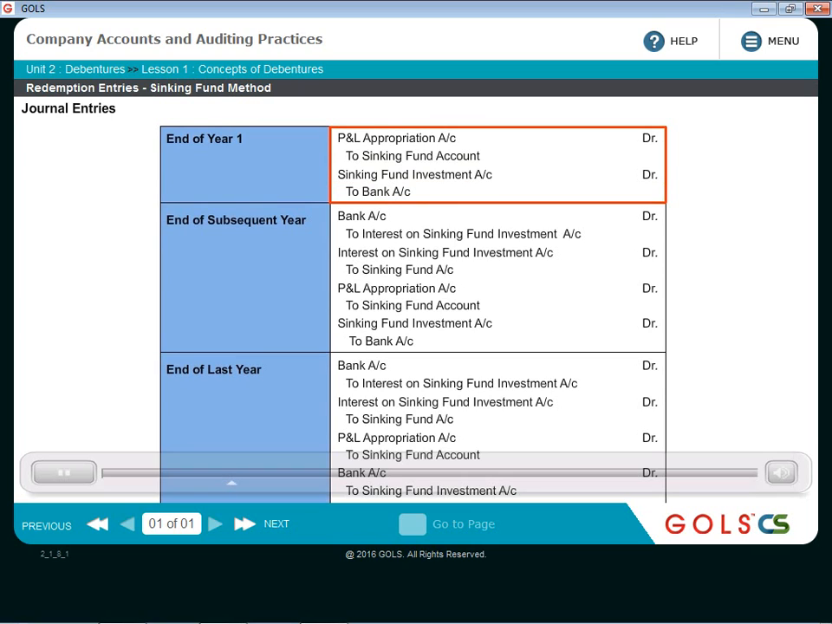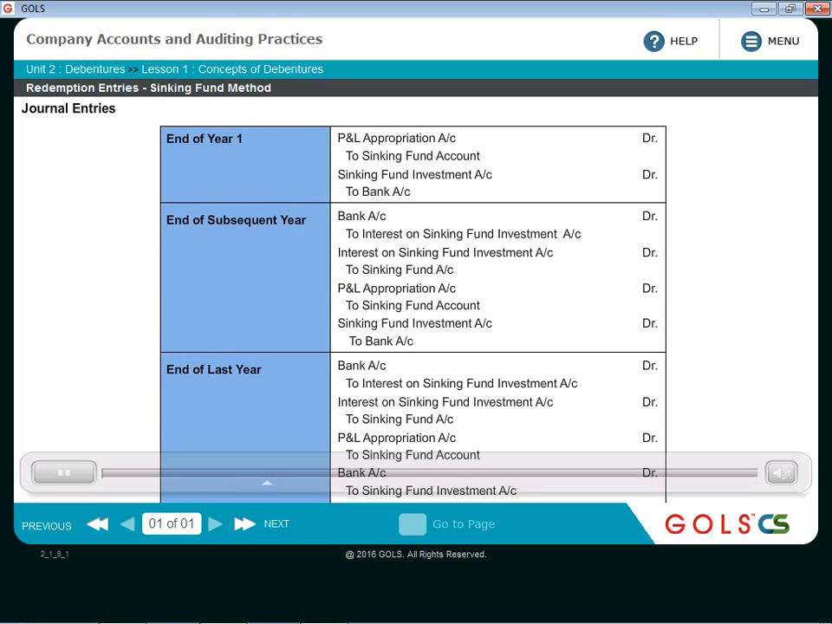Then from the second year onwards, at the end of each subsequent year, on the investment amount, you will have interest. So bank account debit to interest on sinking fund investment account, and this interest on sinking fund investment account will ultimately be transferred to sinking fund account. It is not a revenue profit, it will be added to the sinking fund account. By that extent, your sinking fund balance will increase. So interest on sinking fund investment account debit to sinking fund account.